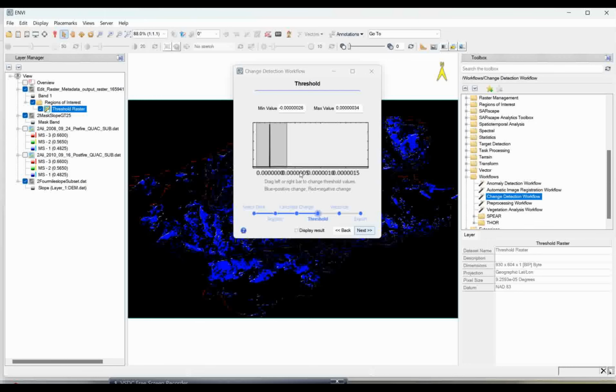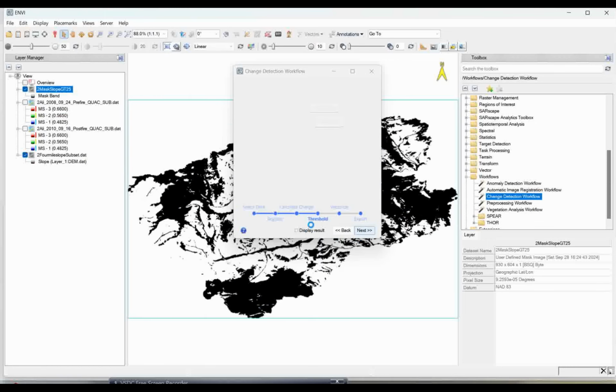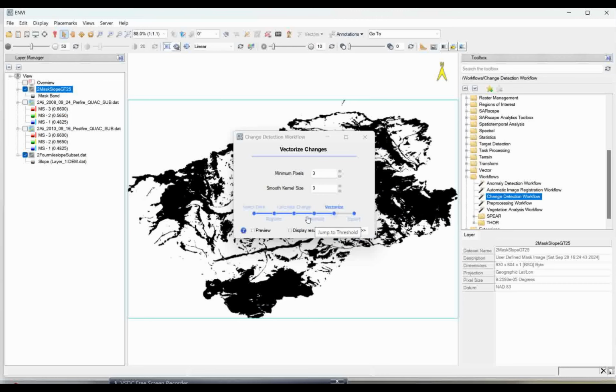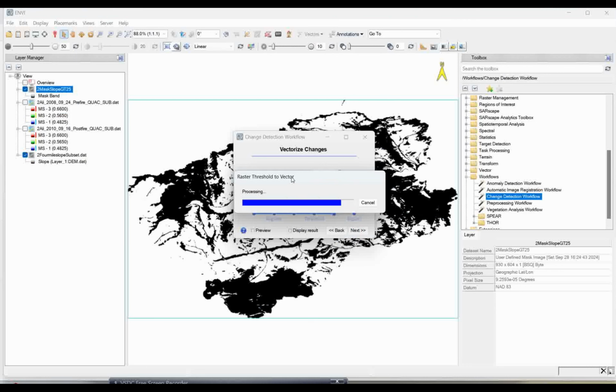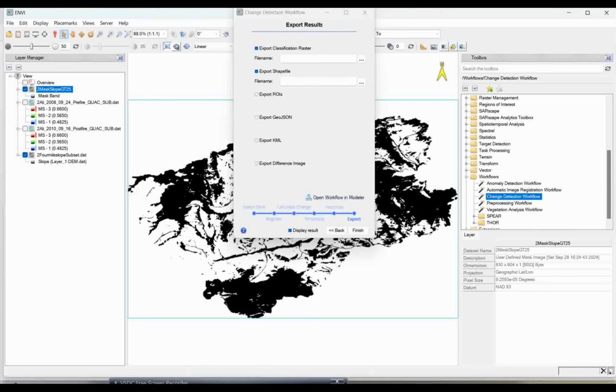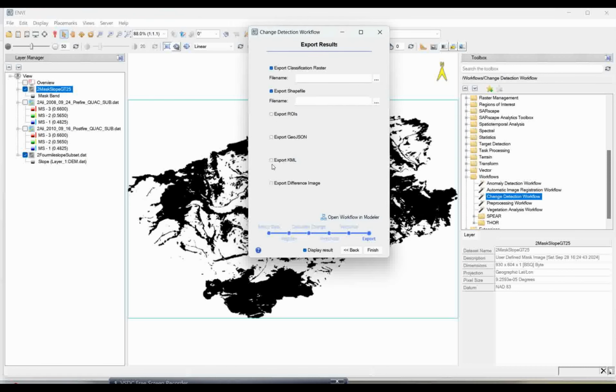But anyway, we got this, and now if I go next, it is asking me to create the outputs. You can give the minimum kernel size or maximum kernel size accordingly, but that output is already shown to you. If you go to the next, this is the last step, where it creates a thresholding raster. Here you need to give whatever output you want. If you want a classified raster, you can give the classified